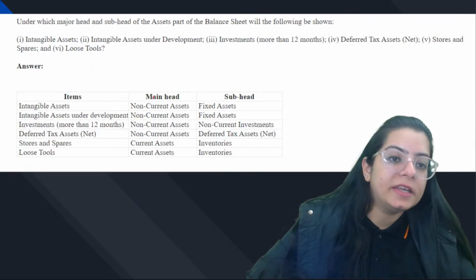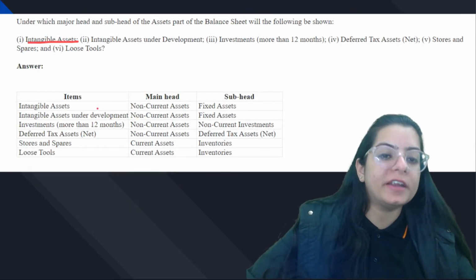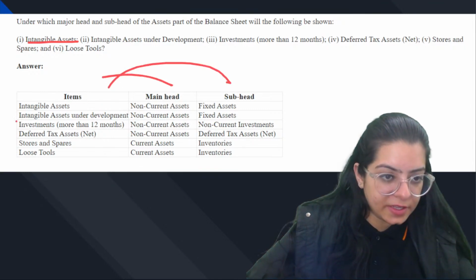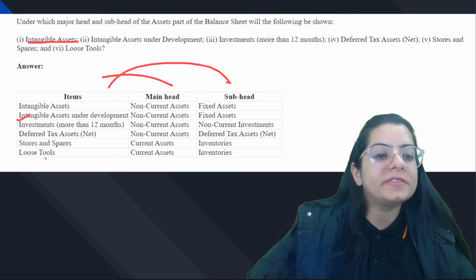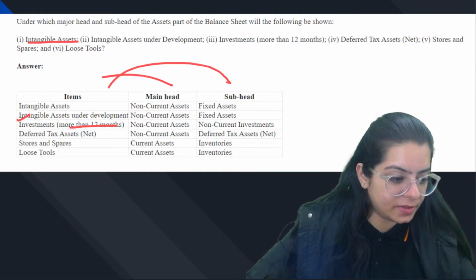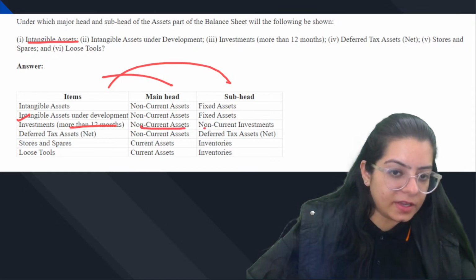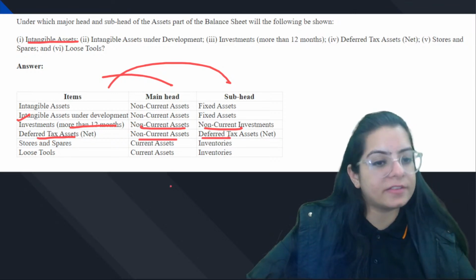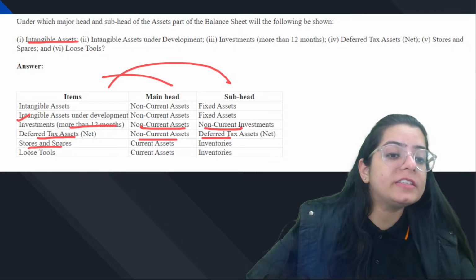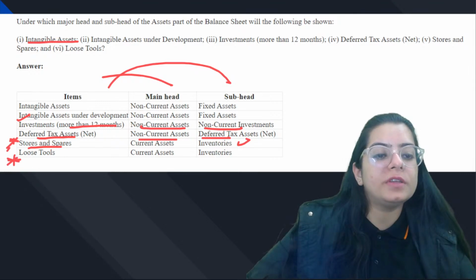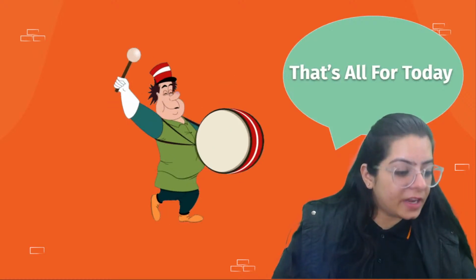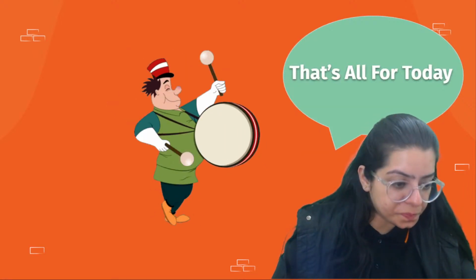Another one: intangible assets lie under which head, subhead? So intangible assets lie under fixed assets, main head non-current assets, right? Intangible assets under development, same. Investments of more than 12 months are long term, so under non-current investment. Deferred tax lies under which head? Non-current asset; deferred tax asset is the subhead. Stores and spares lie under inventories. This is also seen many times. Loose tools are also seen many times. They also lie under inventories, current assets. Right? So these kinds of questions you can get from this chapter.